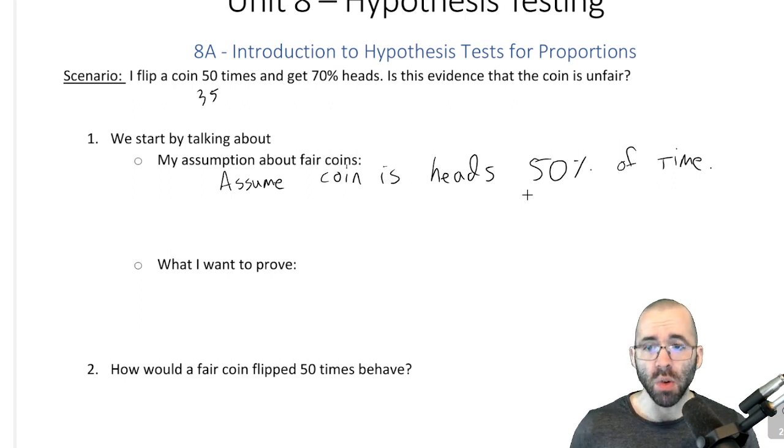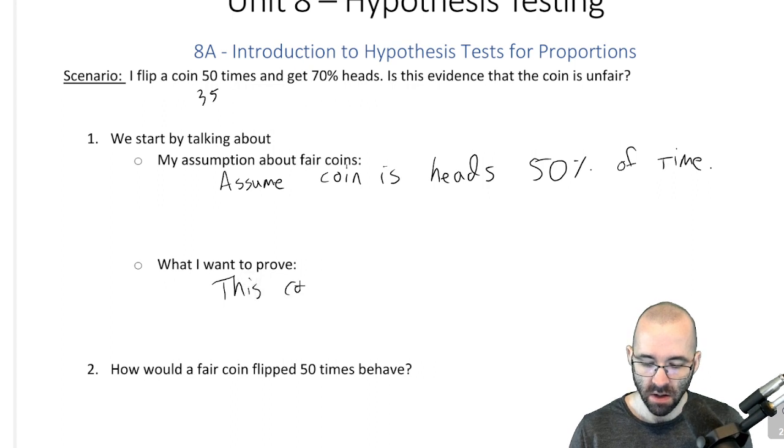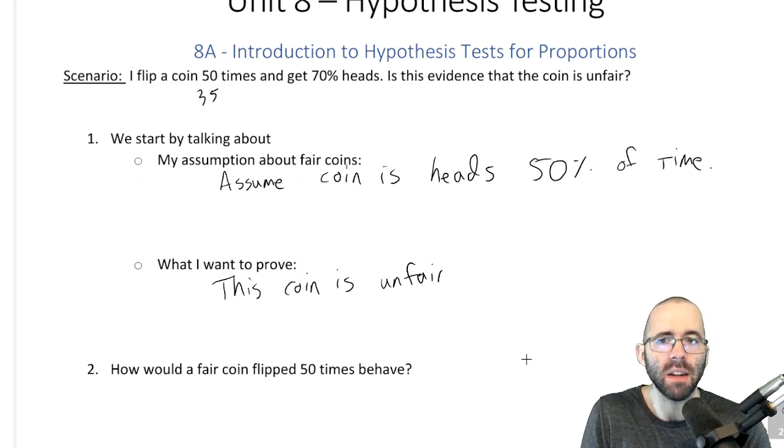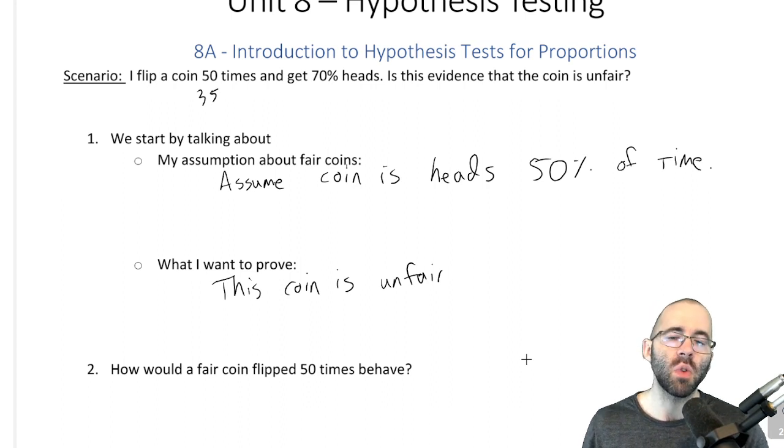What we want to prove is that this coin is not fair. Specifically that it's unfair. Now, we're not trying to prove how unfair it is. I don't need to prove that it will be heads 70% of the time, because some randomness should be expected, right? Like if I got 26 heads, that would be perfectly reasonable.